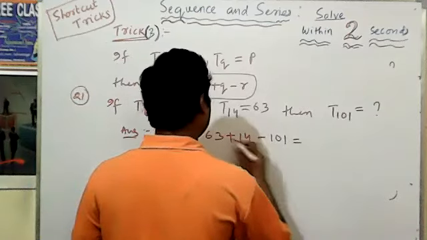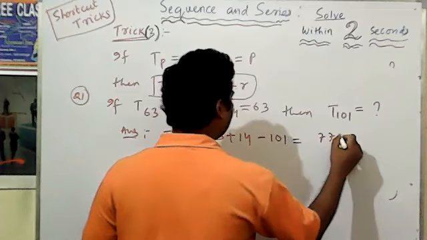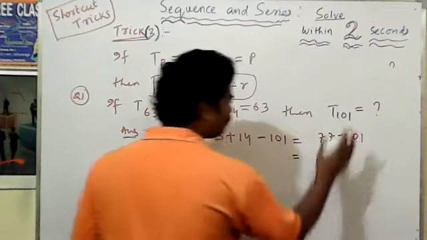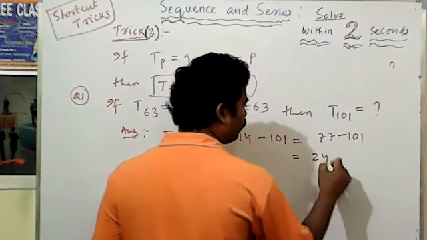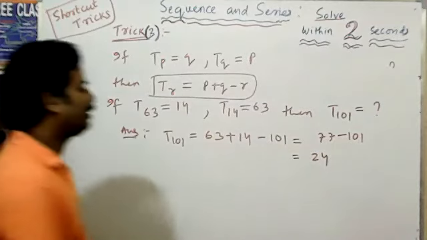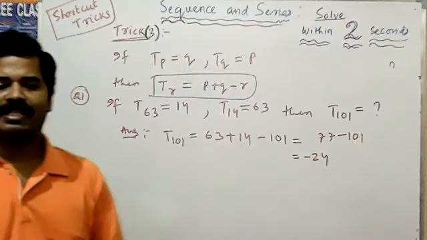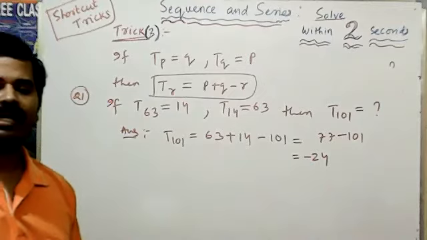The value comes 77 minus 101, that means minus 24 is the answer. That is also easy.